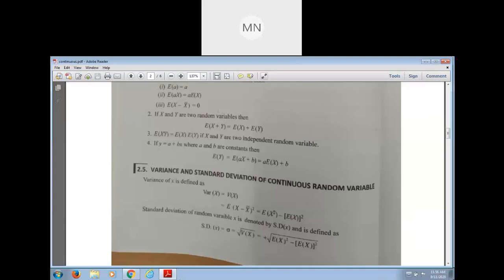Variance is the expectation of x square minus the square of the expectation of x. Then what is the standard deviation? The standard deviation is the positive square root of variance.